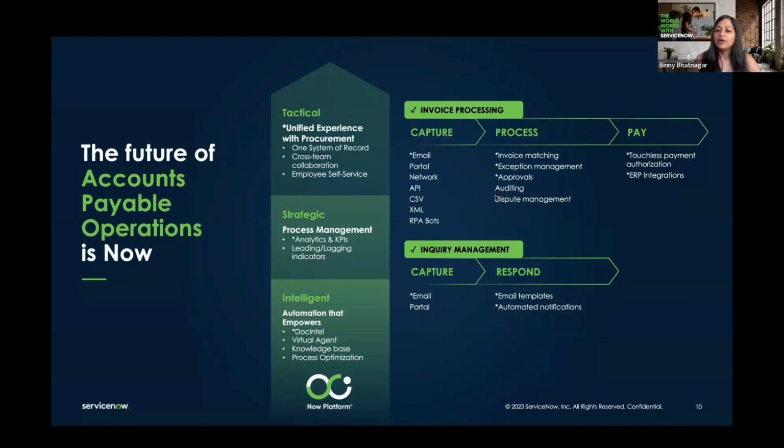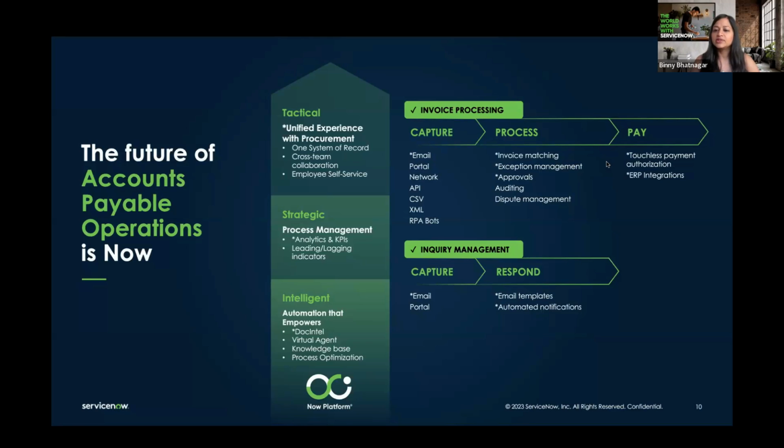And then there's the whole auditing and dispute management. This is a huge gap today. There's no tool that does it well. This is on our roadmap, and this is where we see a lot of AI ML being used. For example, anomalies of when payments are made or when invoices come in, the auditing of that automatically, finding any patterns, etc. So there's a lot to be done in this area, but this is going to be a focus and action item for us in one of our future roadmaps. And then the payment, we don't do the actual payment within ServiceNow, but we get those invoices with any issues and approvals done, and they are ready to be paid.